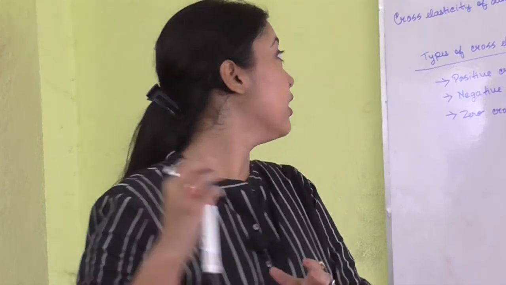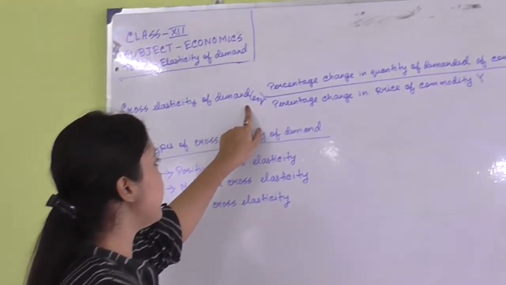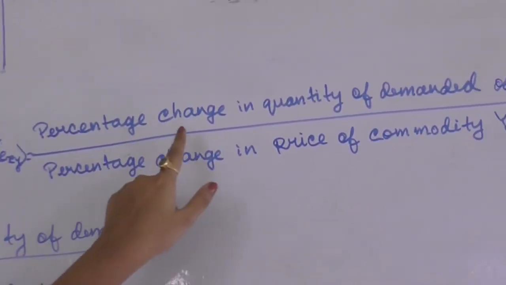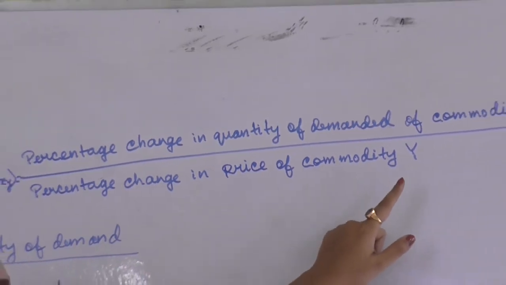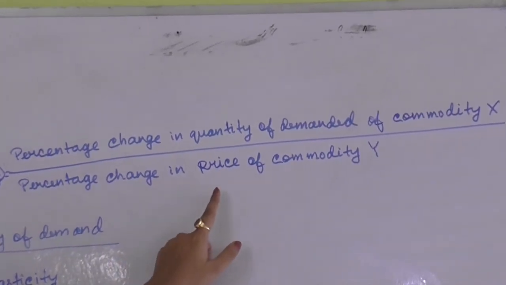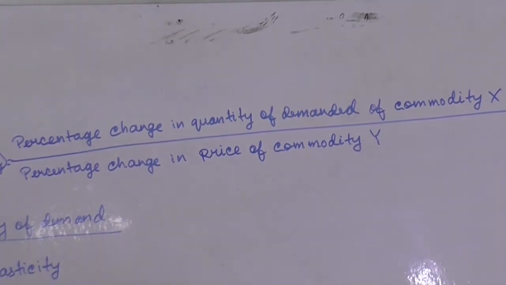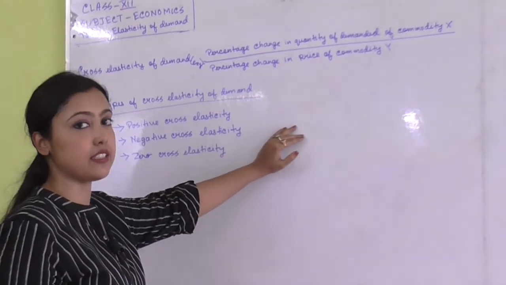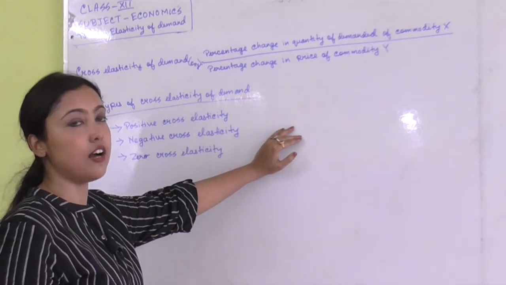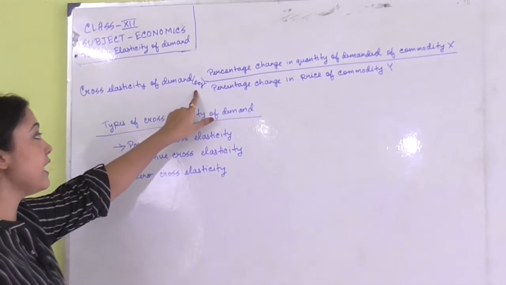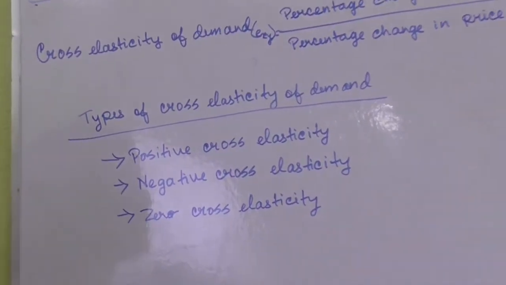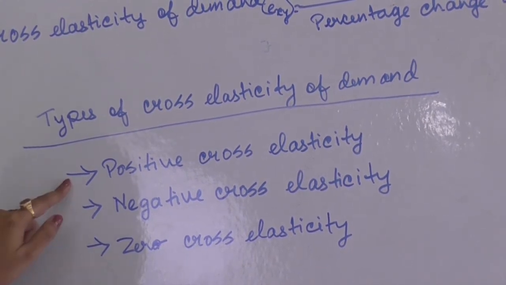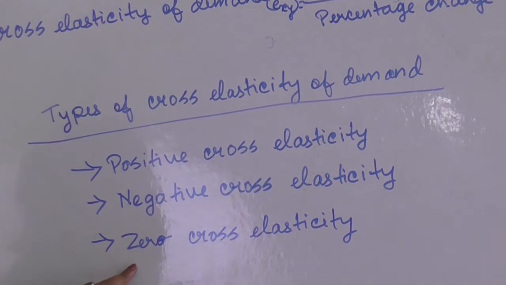Now the cross elasticity of demand, here I have written the notation as EXY. What is the formula? The percentage change in quantity demanded of commodity X divided by the percentage change in price of commodity Y. So how the percentage change in price of commodity Y is affecting the quantity demanded of commodity X is known as the cross elasticity of demand, and that is why it is written as EXY. Now, what are the types of cross elasticity of demand? The types are positive cross elasticity, negative cross elasticity and zero cross elasticity.